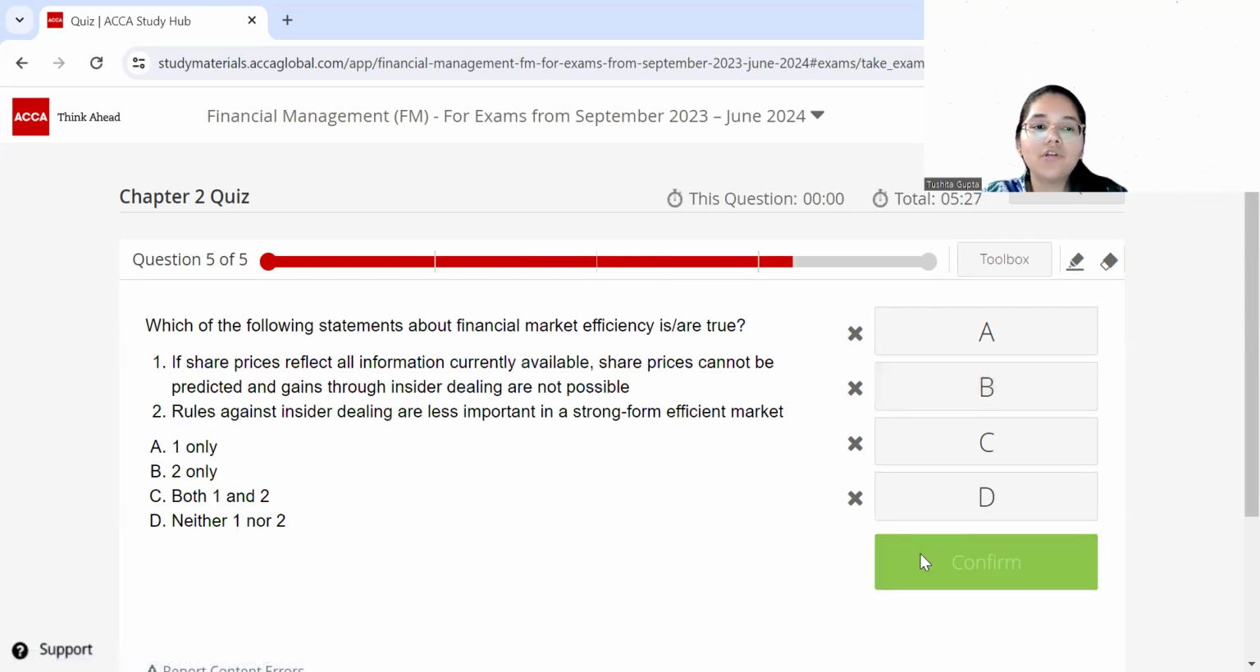Moving ahead to the last question, which of the following statements about financial market efficiency is or are true? So let's see each of the statements. Statement 1 says, if share prices reflect all information currently available, which means share prices are reflecting both your published as well as unpublished information. All information means published, that means that has been in the news, and all information also includes any information which has not been in the news. So if your share prices are reflecting all sorts of information, that means you're in a strong form efficient market. So share prices cannot be predicted.